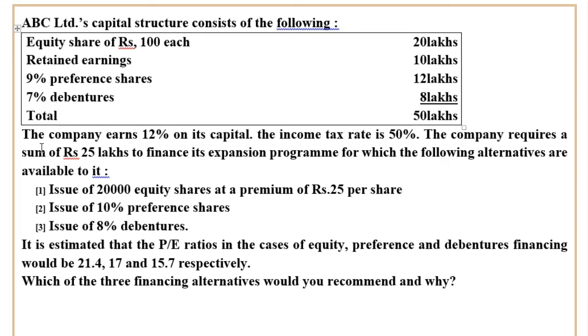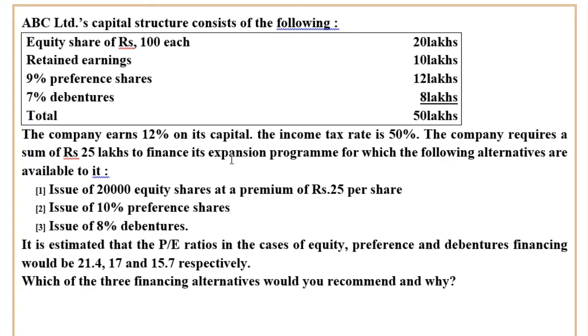And further information: the company earns 12% on its capital. The income tax rate is 50%. The company requires a sum of rupees 25 lakhs to finance its expansion program, for which the following alternatives are available. Dear students, the existing total capital is rupees 50 lakhs and the company needs another 25 lakh rupees to finance its expansion program. It means the company's total capital will be 25 plus 50, that is 75 lakhs, after raising the new capital.